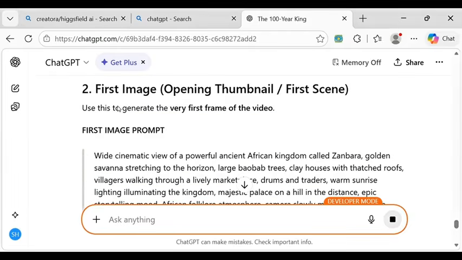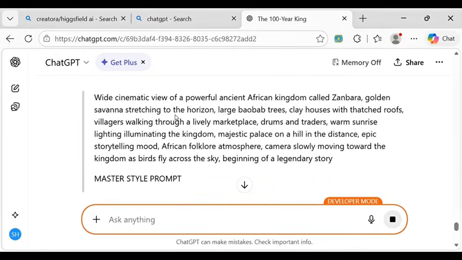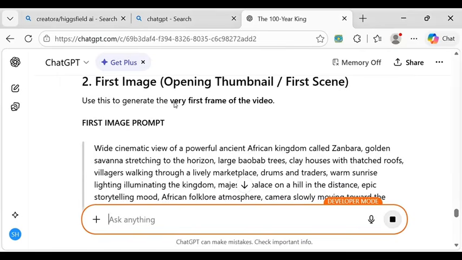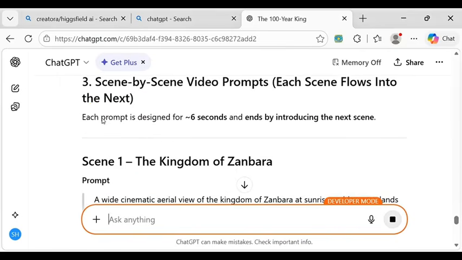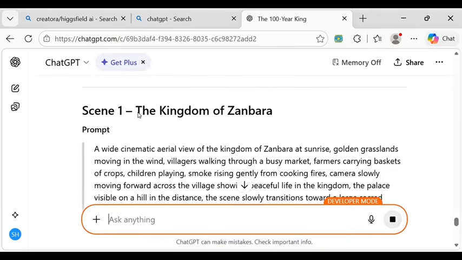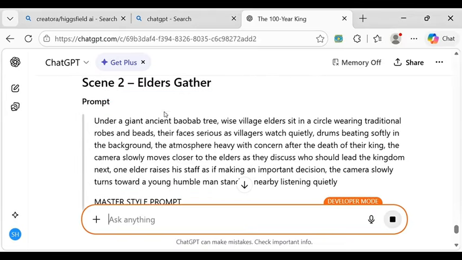Now, as you can see, this is the first image option. From the first image, each prompt is designed for 6 seconds and ends by introducing the next scene. So, the Kingdom of Zambara: a wide cinematic aerial view of the Kingdom of Zambara at sunset, golden sun. This is the first prompt we are going to get for our image video.